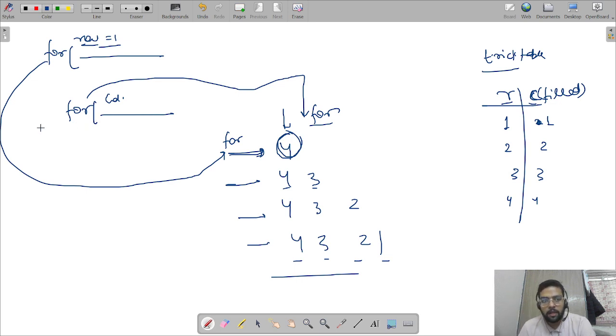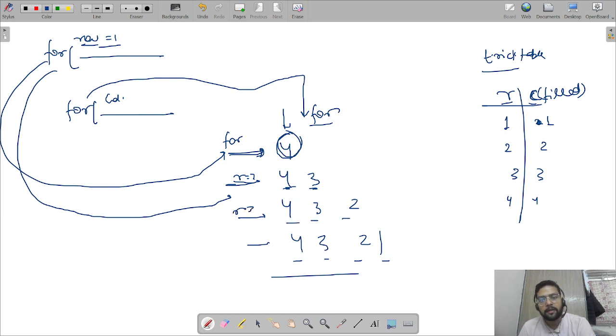Yeah. When row is 2, there are 2 columns printed. That means the inner for loop runs 2 times. At one time it prints 4, the second time it prints 3. So when row is 3, 3 columns got printed. That is why we have drawn this table. So we are getting some results: when row is 1, only one column got printed.